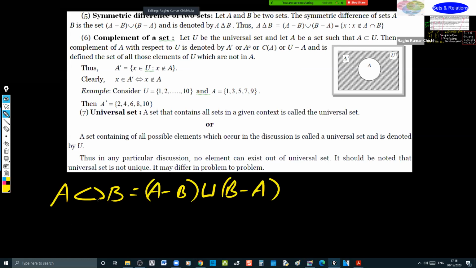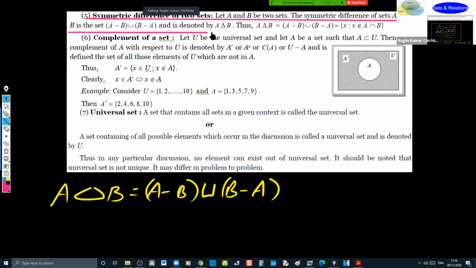This is called symmetric difference. Let A and B be two sets. The symmetric difference of sets A and B is the set A minus B union B minus A, and is denoted by A delta B. A delta B is equal to A minus B union B minus A, which is the set of X such that X does not belong to A intersection B.